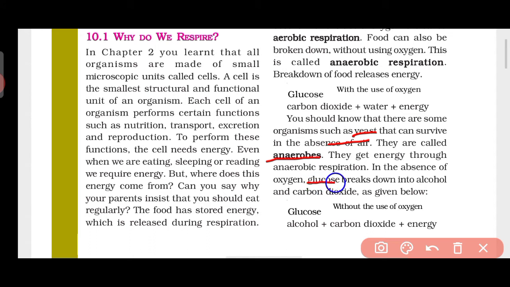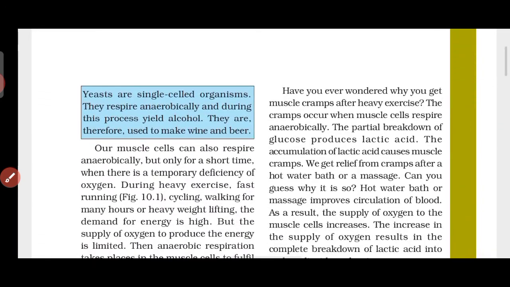Glucose is nothing but the simplest form of food. The food will be converted into glucose, and that glucose will break down to make alcohol and carbon dioxide. From that glucose, alcohol and carbon dioxide will be made and energy will be released. While in humans, in aerobic respiration, carbon dioxide and water were made. Here alcohol and carbon dioxide is made, and energy is being released. So it is called anaerobic respiration.